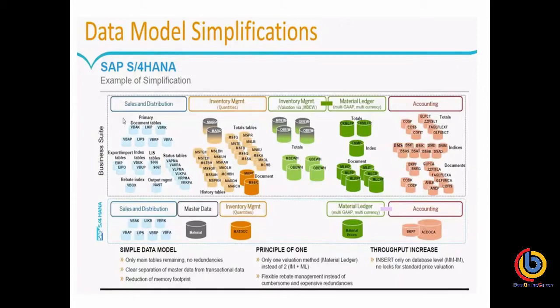Only a few tables SAP has given, and whatever information was stored in the tables earlier, all those fields have been merged into the table that we are going to use in S/4HANA.